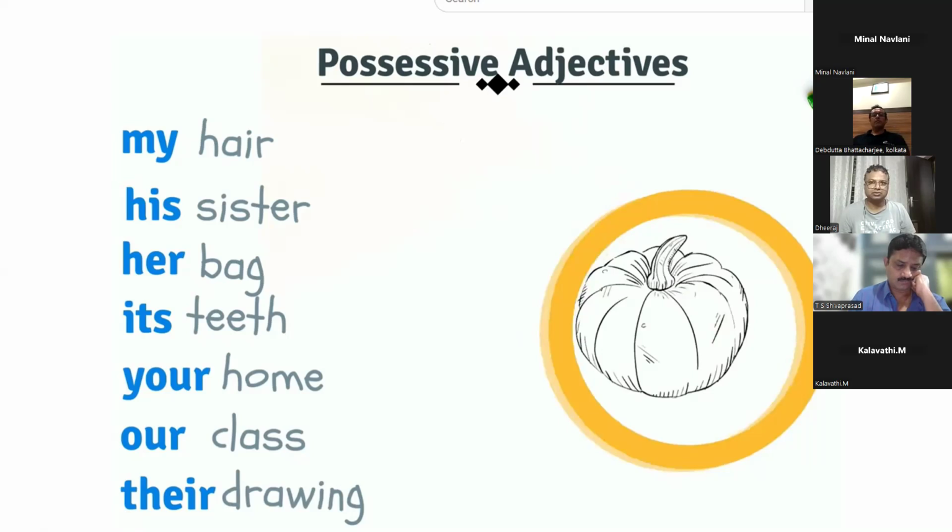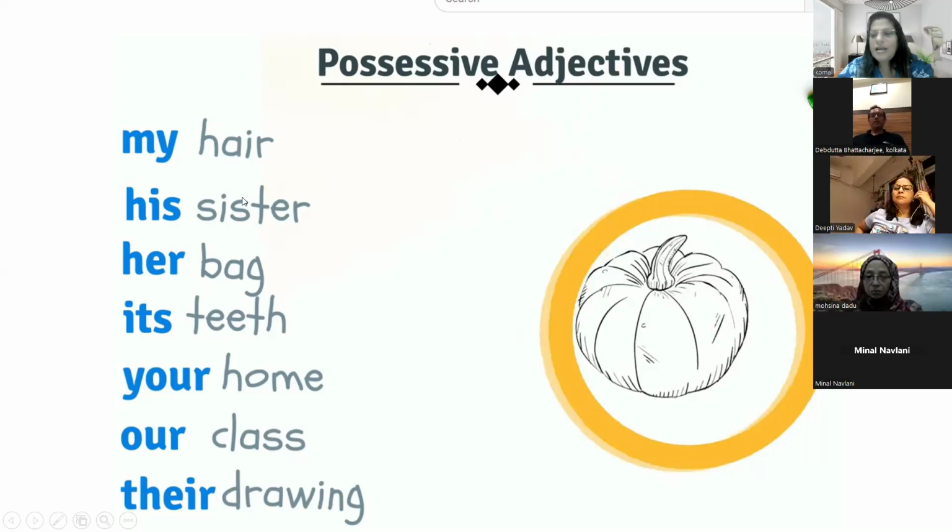What is "love"? Love is a verb. What is "my"? My is an adjective. And what is "hair"? Hair is a noun.